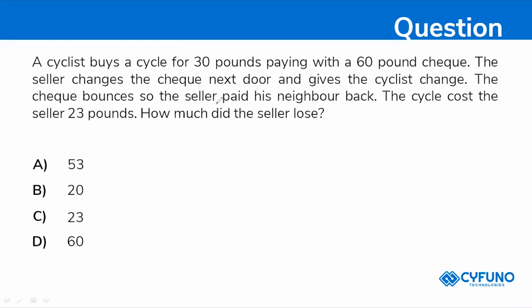This is like cost price and selling price, right? We bought the cycle for 30 pounds. So already we have paid 30 pounds, and again the seller is paying 23 pounds. So 30 plus 23, so 53 pounds will be your answer. Have you understood now? Just make a note of it.